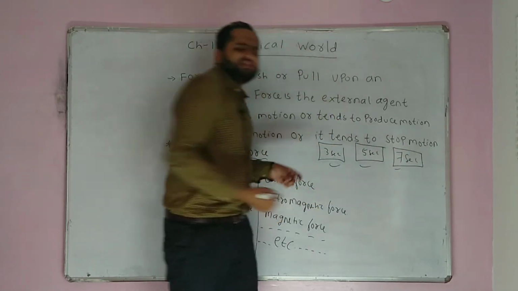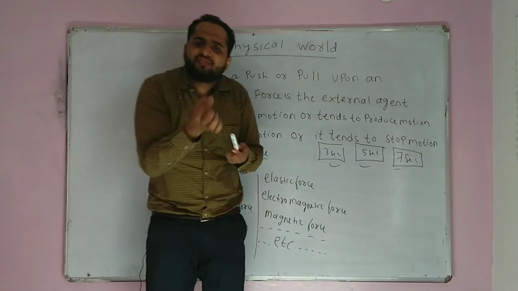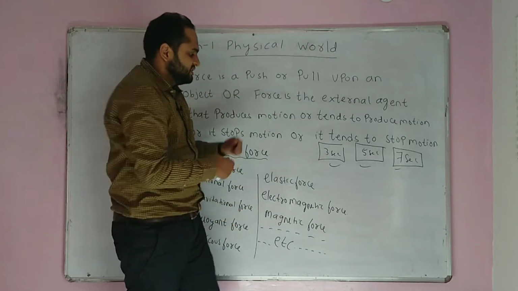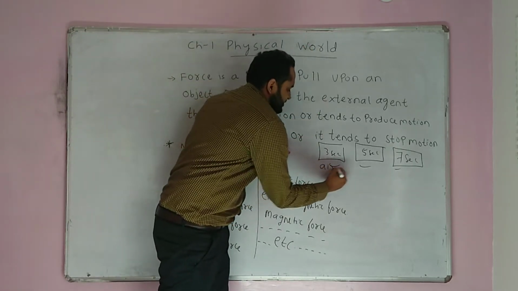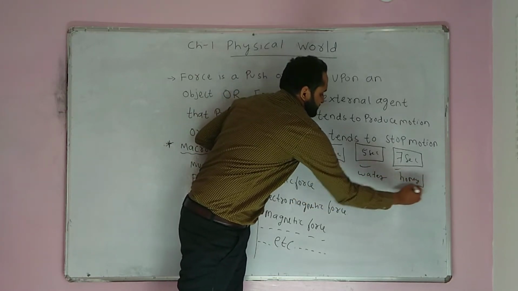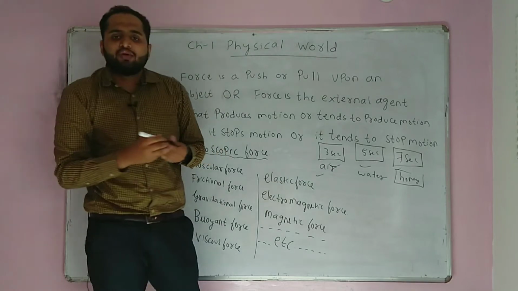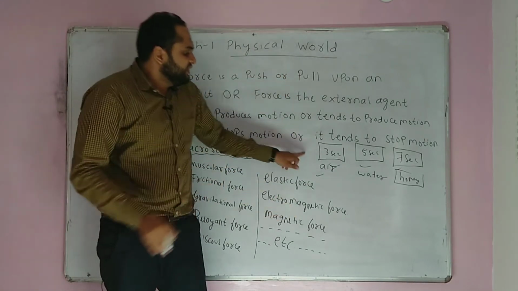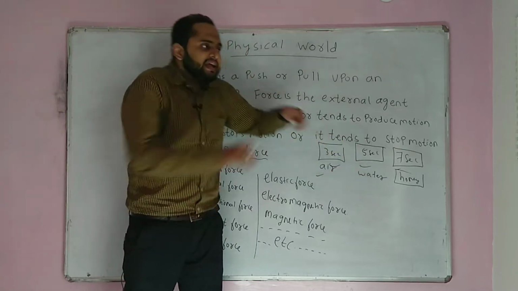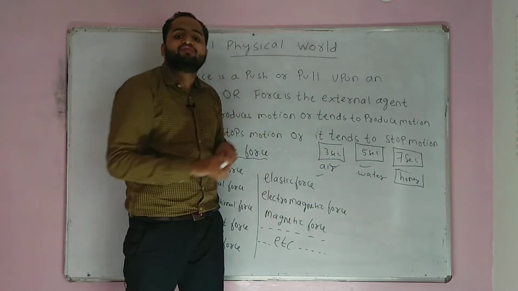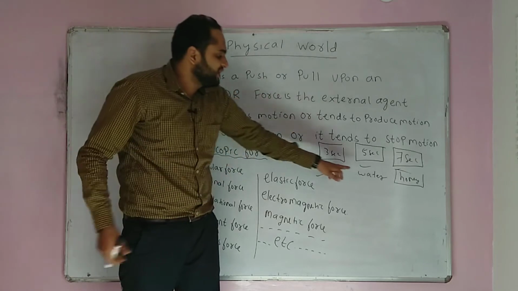Why is there a time difference? I am dropping the same ball from the same height. The first one was air, then water, and then honey. In the first container it was air. It took 3 seconds to reach the ground. In the second container it was water. It took 5 seconds to reach the ground. Why? Because water is applying a frictional force upward.